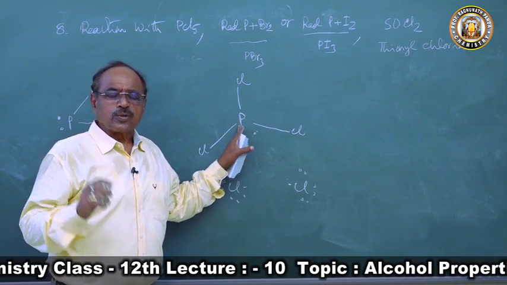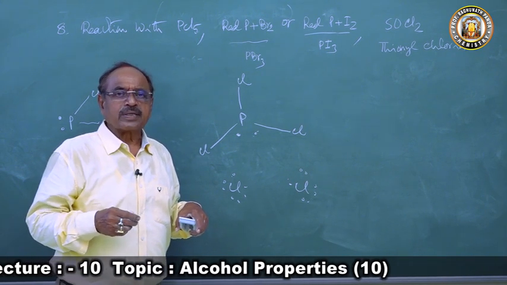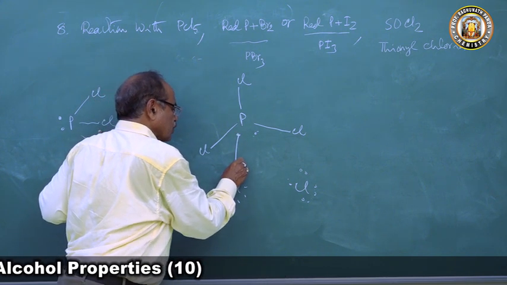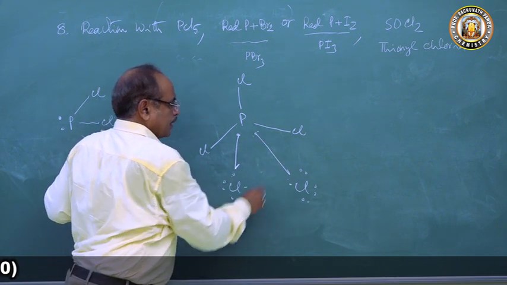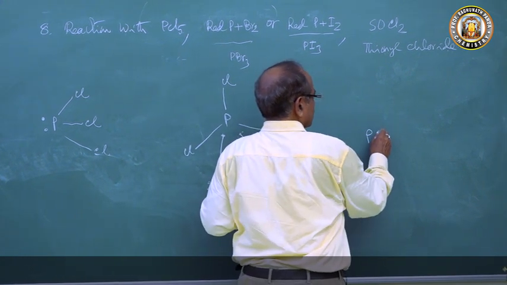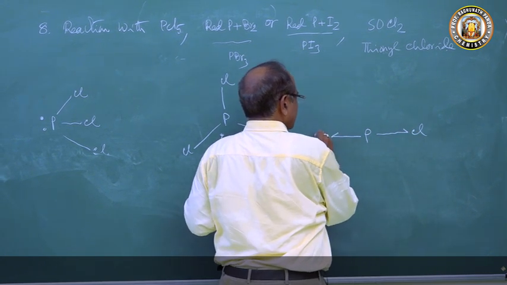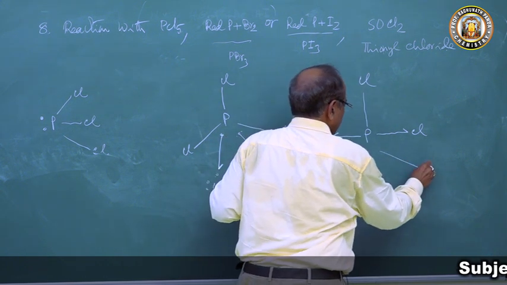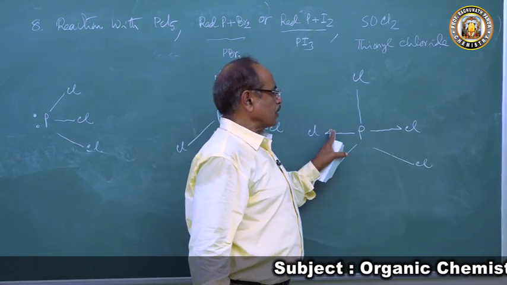To explain this, Sidgwick proposed a type of bonding called singlet linkage: phosphorus donates 1 electron to this chlorine and shares it, and this electron it donates to another chlorine, it shares it. That means in PCl5, these 2 chlorine atoms are each held by a singlet linkage, and these are covalent bonds. So this is the structure of PCl5. There are 3 covalent bonds and 2 singlet linkages.